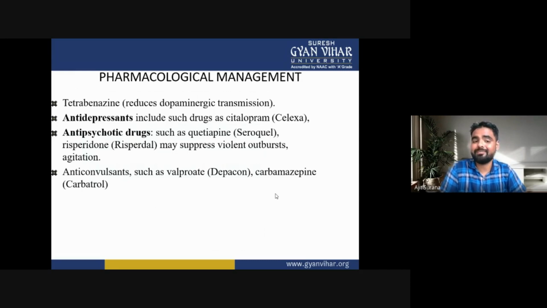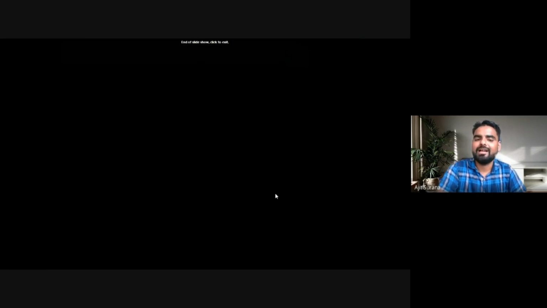In pharmacological management, first is tetrabenazine, which reduces dopaminergic transmission. Second, antidepressant drugs such as citalopram or Celexa. Next, antipsychotic drugs such as quetiapine, Seroquel, or risperidone may suppress violent outbursts and agitation. Next, anticonvulsant drugs such as valproate and carbamazepine. So these are the pharmacological drugs used in Huntington's disease.